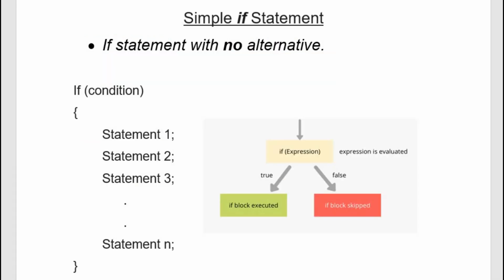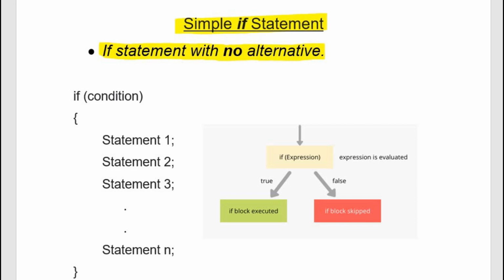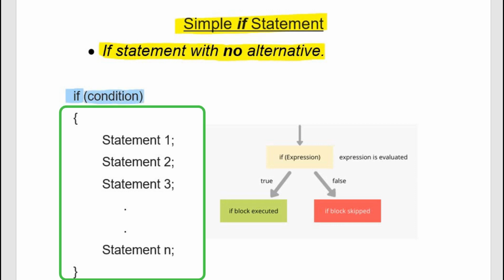Let's discuss variations of if statement. This is the simplest form of selection structures. It is also known as if statement with no alternative. Syntax of writing if statement is: first we write the if keyword. After the keyword if, a condition is written inside parenthesis. Then comes the block of if statement, which is also known as if block. The if block starts and ends at curly brackets and it may contain multiple statements.